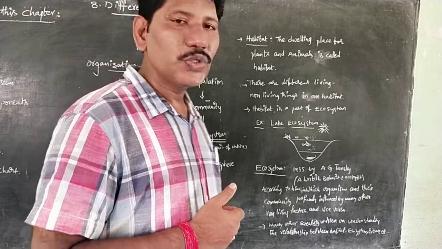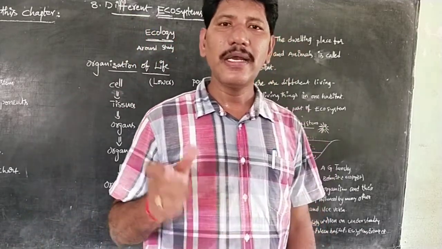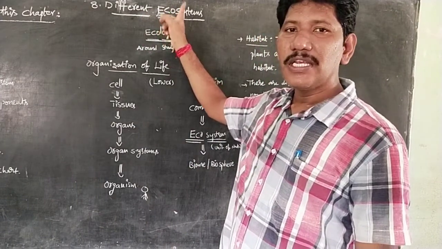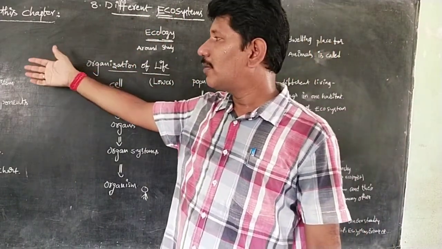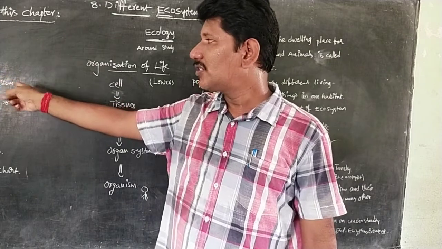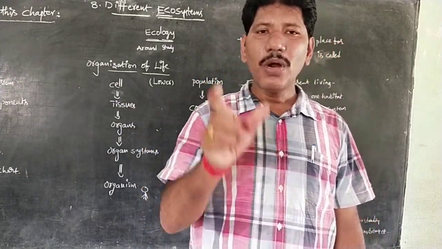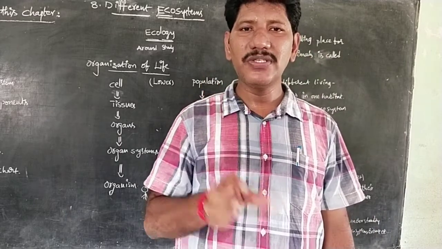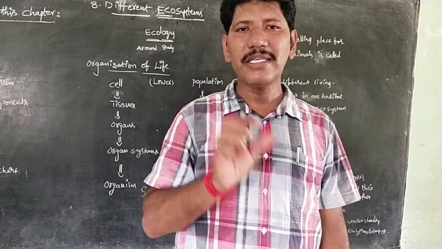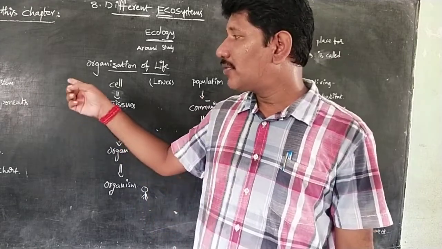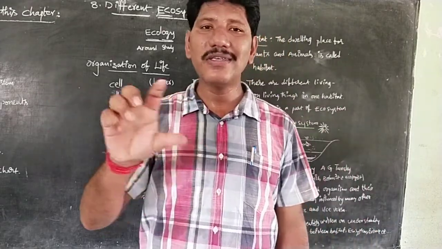Is that clear, children? This video is the introduction to different ecosystems. In the next video, we are going to explain the lab activity, the structure of the ecosystem. When we take the ecosystem, what are the structural principles? For example, aim, materials required, procedure, observation, result. We are going to take the grassland ecosystem.